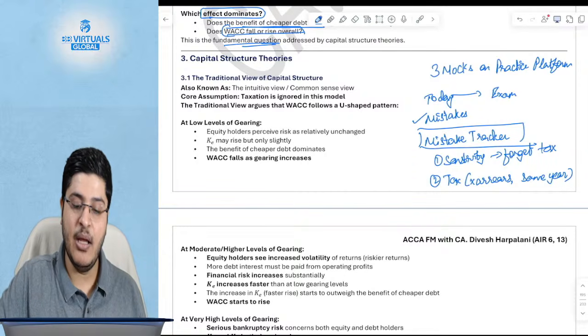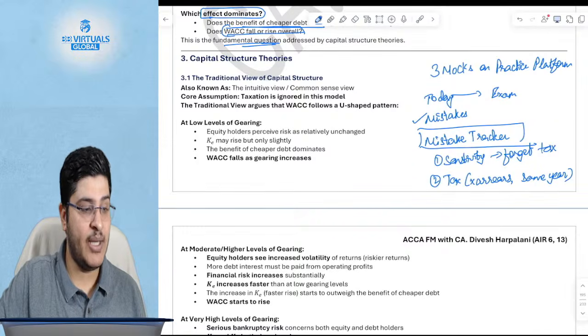Now quickly getting started with the capital structure theories. The first one is,